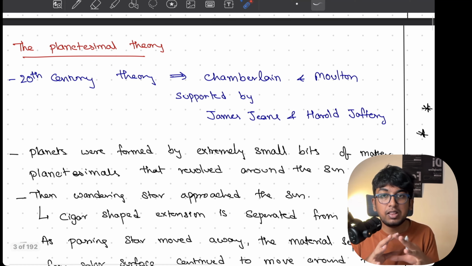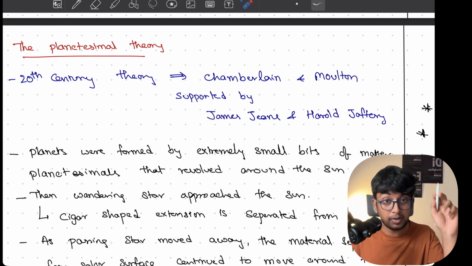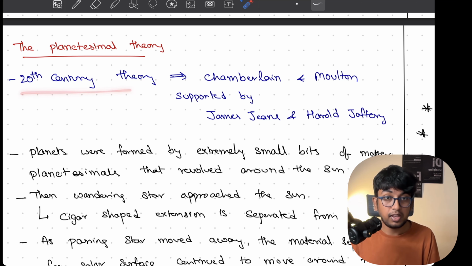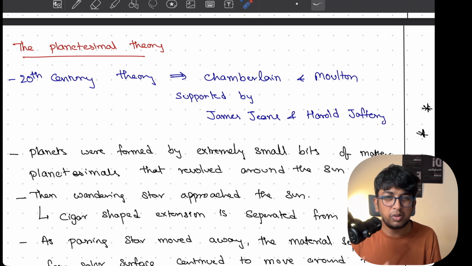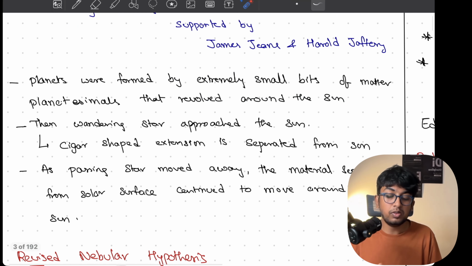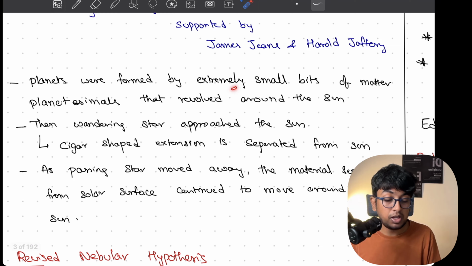And then the planetesimal theory was given very recently, in the 20th century. The nebular hypothesis was in 1755 by Immanuel Kant; here it is in the 20th century only. It is given by multiple people, like Chamberlain and Moulton and all. You don't need to remember the names, because remembering names comes during answer writing, not right now when you are learning a concept. Just by chance if you remember, then okay, it is fine, but don't stress to remember the name. So next, planets were formed by extremely small bits of matter, planetesimals, that revolved around the sun.